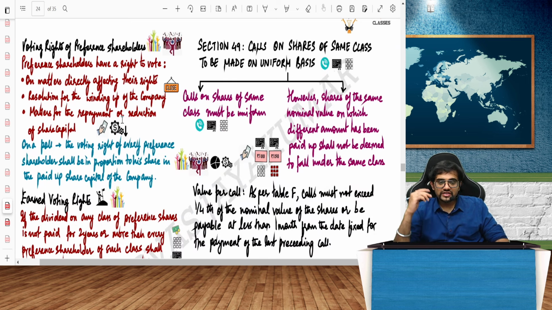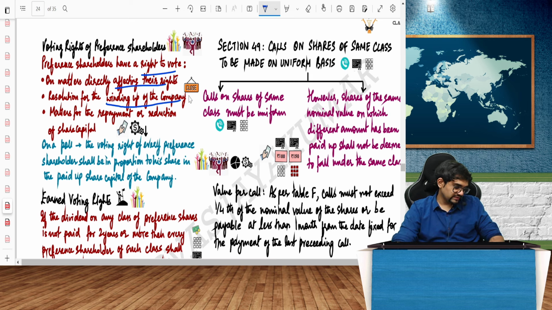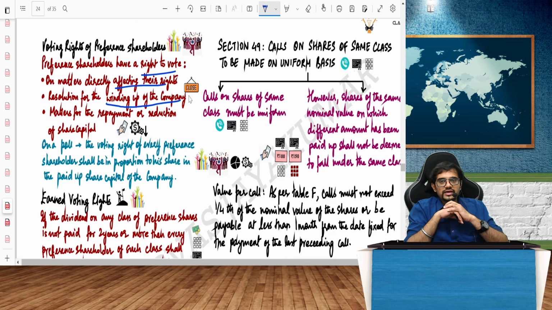Voting rights of preference shareholders. Preference shareholders have a right to vote only on matters affecting their rights directly, which means if it's a preference shareholders' meeting only, they can vote. Or at the time of winding up of the company. Yes, they have a say there because you have to see whether the company can be wound up or not. Then only they can come and vote.